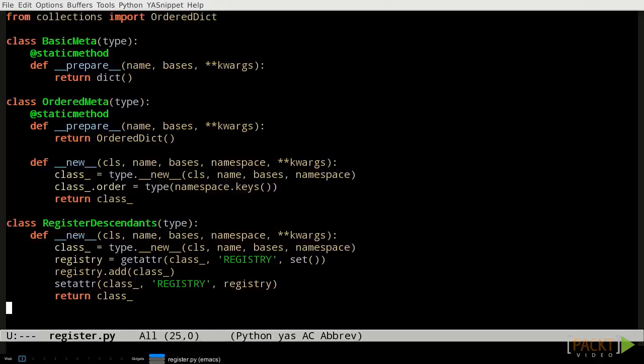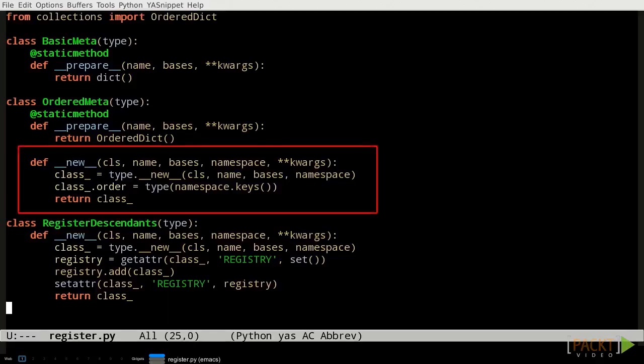But after that, the metaclass's __new__ method is called. One of the things __new__ needs to do is call type.__new__ to actually allocate and initialize a chunk of memory to contain the class data. And one of the things that type.__new__ does is convert whatever we pass it as the namespace into an actual straightforward Python dictionary. That means that if we want to retain special information that our namespace object knows, we need to store it somewhere later where we can find it, as is done with the register descendants metaclass and the ordered metaclass in the examples on screen.